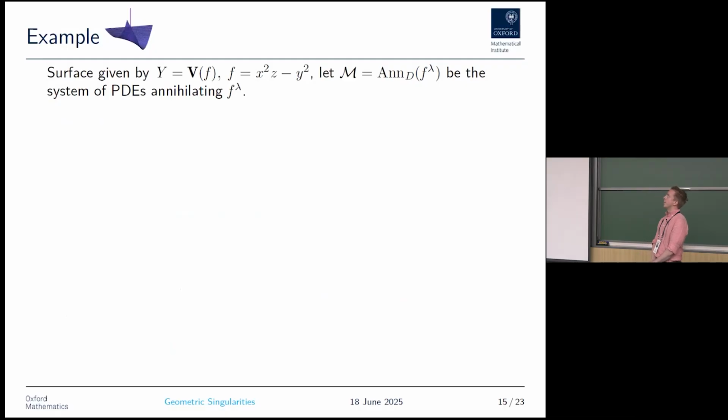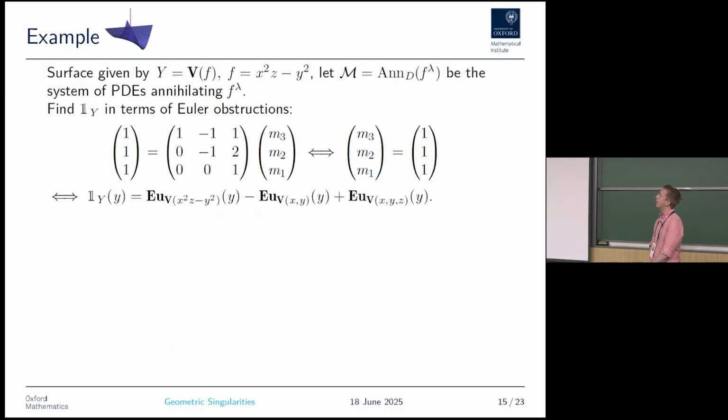So we look at this variety Y defined by a very simple polynomial, and I look at the system of PDEs that annihilates this polynomial raised to a generic power. Then I want to find the function that is constant on this variety Y. And this can actually be calculated in terms of Euler obstructions.